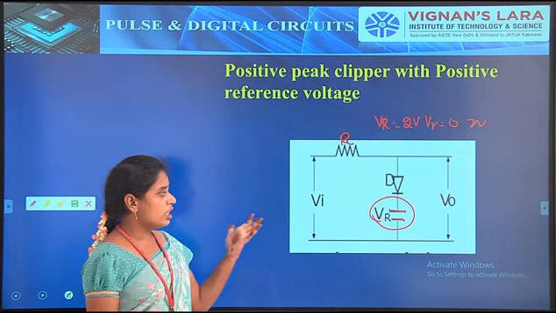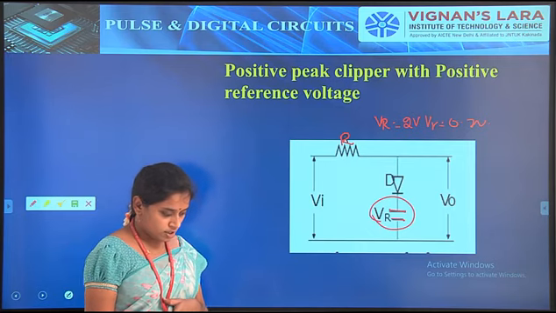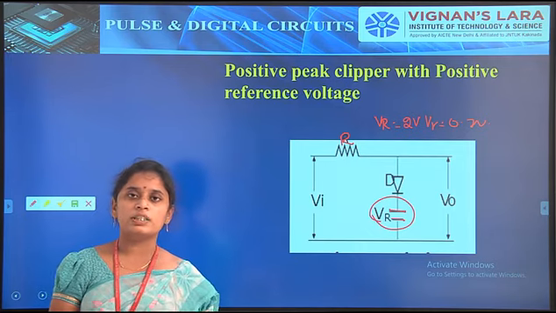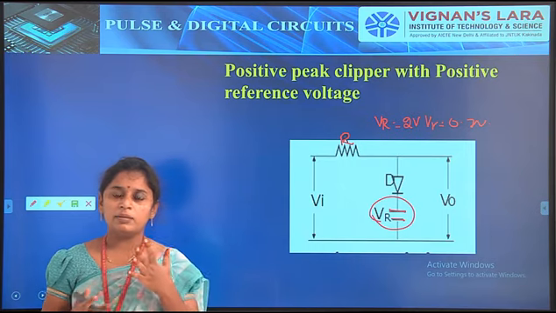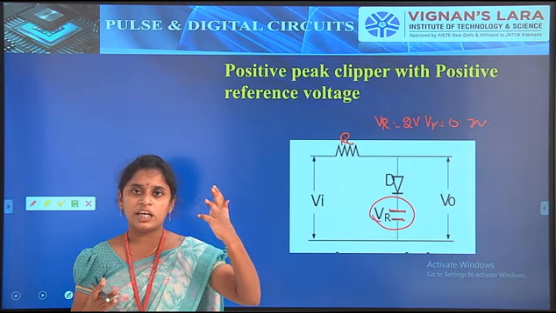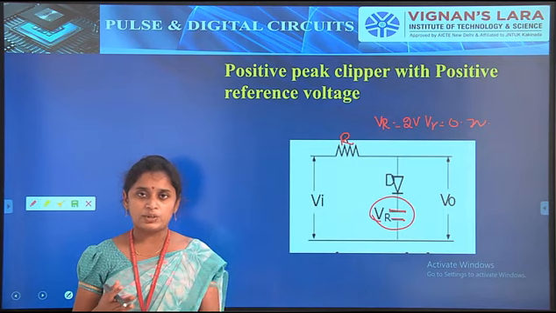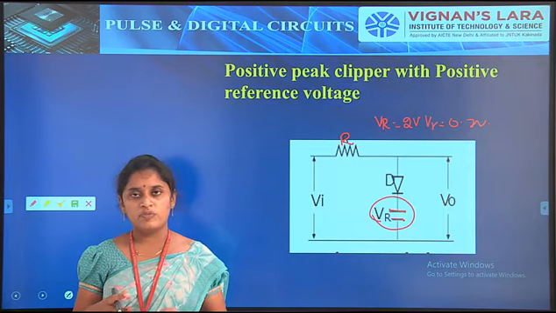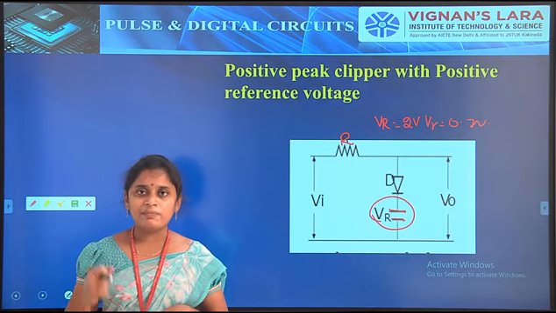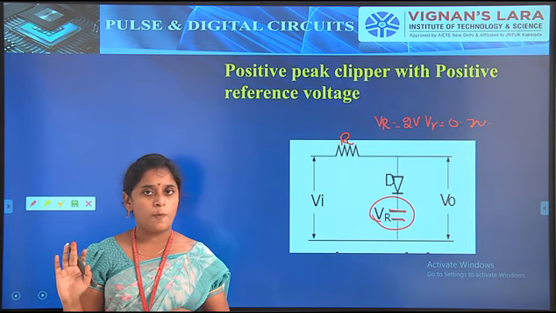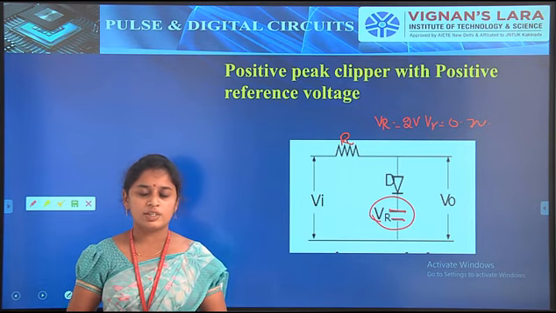First, in which condition will the diode be on? As we know, the anode terminal voltage must be more than the cathode voltage, and only then will the diode be on. At the same time, the input voltage must exceed 0.7. That is the condition for the diode.